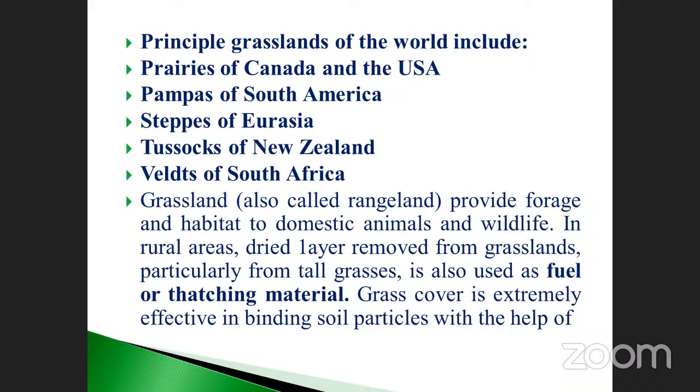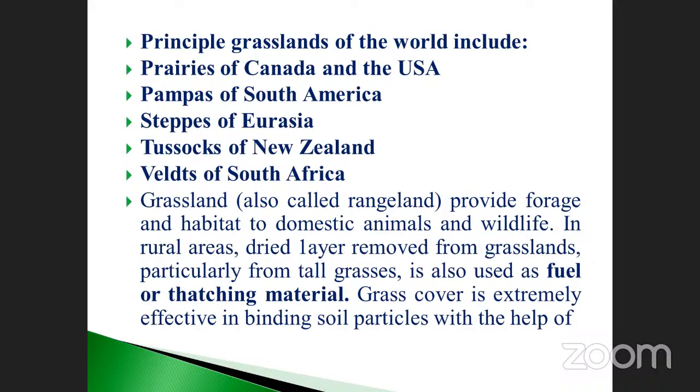Grassland is also called a rangeland, providing forage and habitat to domestic animals and wildlife. Already you know, grass is very important for herbivorous animals, isn't it? Cow, buffalo, whatever it may be, deer, in forest also.